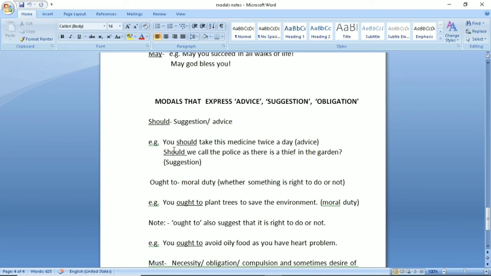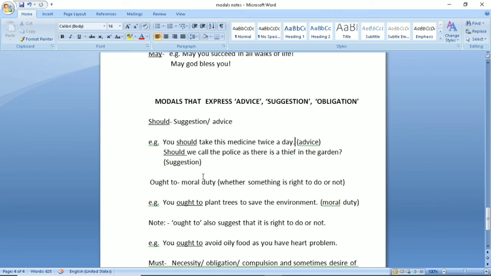Number one, you should take this medicine twice a day. Here the doctor has prescribed a medicine for you and he is advising you. He is just giving a simple advice to you. Now it is up to you whether you follow it or not, right?